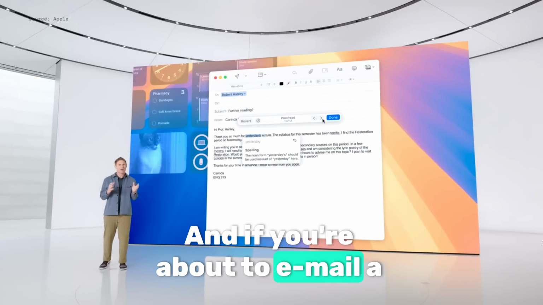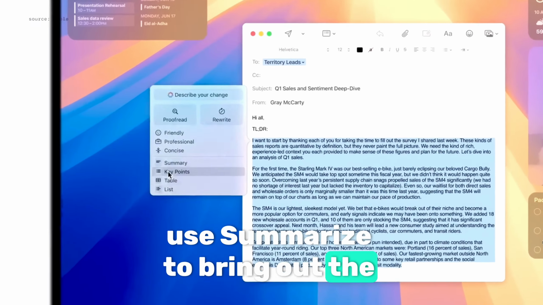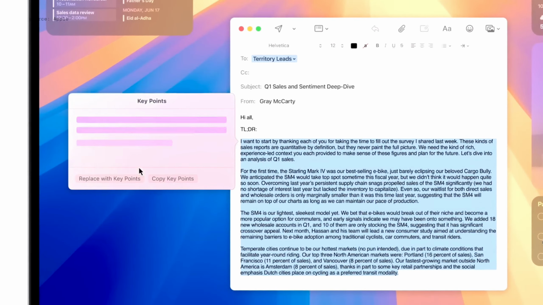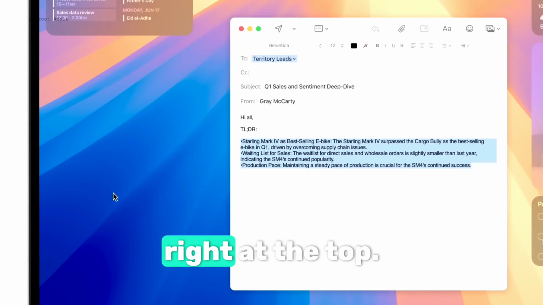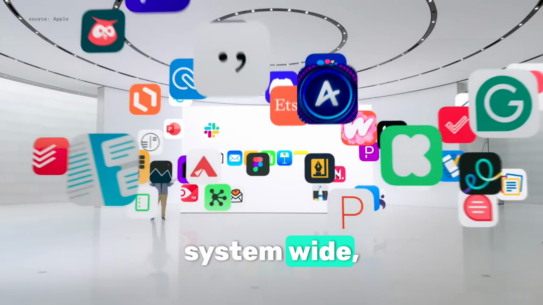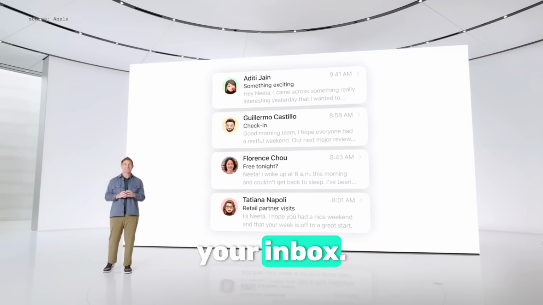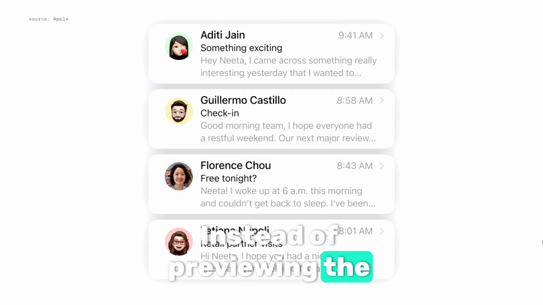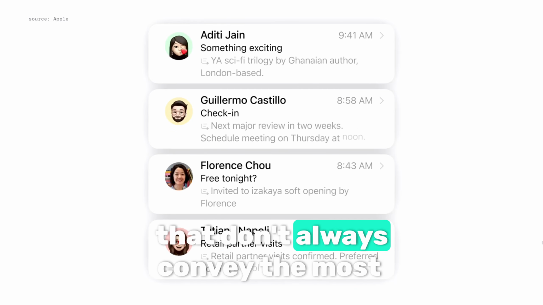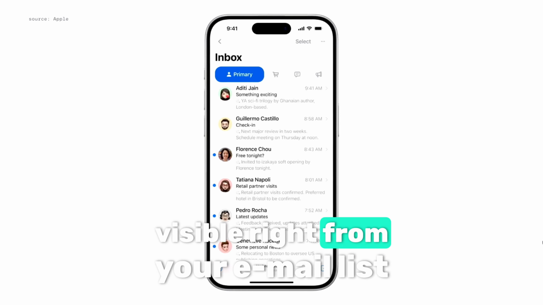And if you're about to email a project status that has gotten quite long, use Summarize to bring out the key points and then add them as a TLDR right at the top. In addition to Mail, you can access Writing Tools system-wide, and now it's easier and faster than ever to browse your inbox. Instead of previewing the first few lines of each email that don't always convey the most useful information, you can now see summaries visible right from your email list.